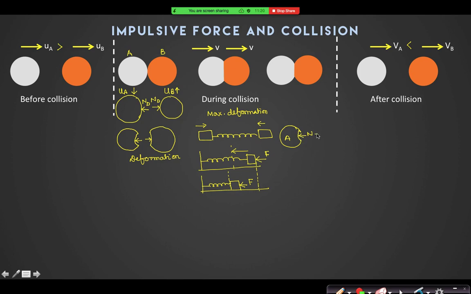But here the balls will never attain their natural lengths. On B there will be the same force. But these forces, I say, are called restoring force. This is called deforming force. ND is the deforming force. Because this force is deforming the body, it is the deforming force, right? It is the deforming force.